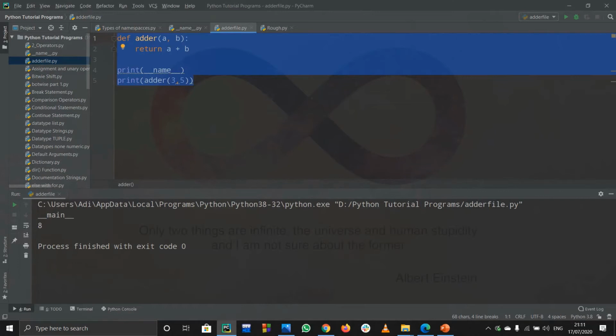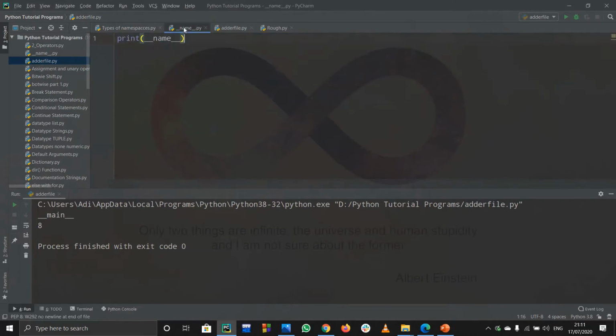Now what I'm going to do is import this module in this file. For importing, we know what to do. We'll just write import and the name of that file. The name of that file is adder file, as it shows. So we just imported it, and let us run it. I don't have to print this out. So see, what happened over here is when I imported this code, let us run this.